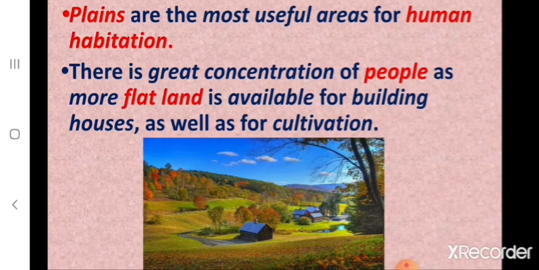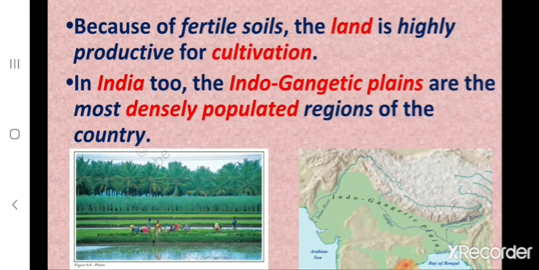And children, which are the most useful areas for human habitation? Plains are the most useful areas for human habitation. Why? Because there is great concentration of people as more flat land is available for building houses as well as for cultivation. That is, for growing crops. And because of fertile soils, the land is highly productive for cultivation. And children, what are the most densely populated regions in India? In India, the Indo-Gangetic Plains are the most densely populated regions of India.